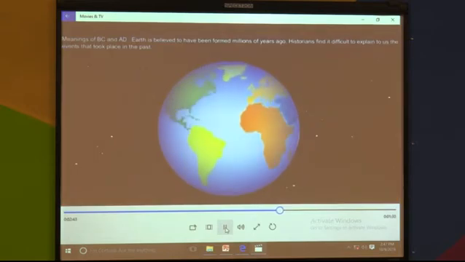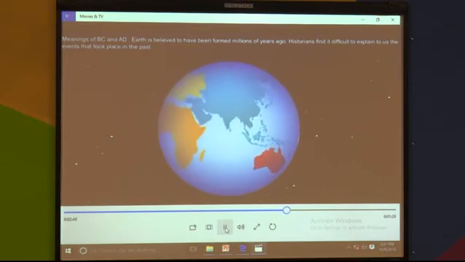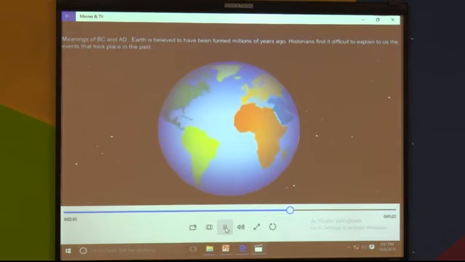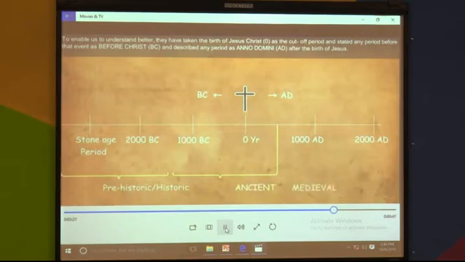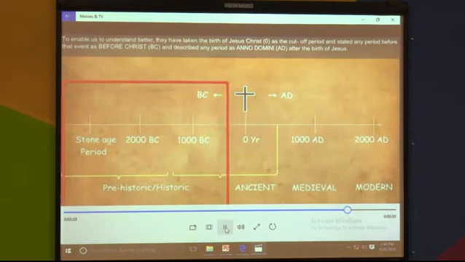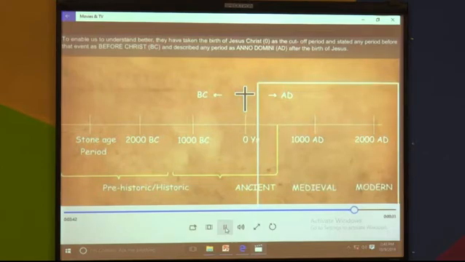Meanings of BC and AD. Earth is believed to have been formed millions of years ago. Historians find it difficult to explain to us the events that took place in the past. To enable us to understand better, they have taken the birth of Jesus Christ, 0, as the cut-off period and stated any period before that event as before Christ, that is BC, and described any period after the birth of Jesus as Anno Domini, that is AD.